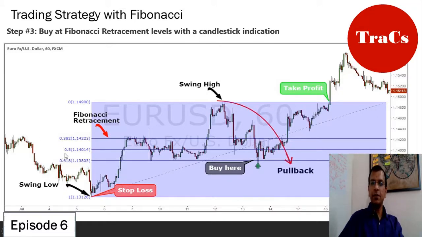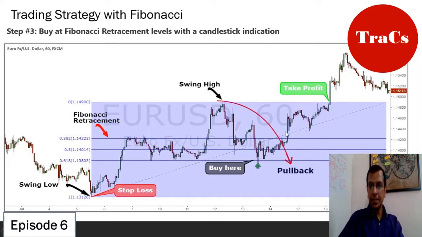Now 0.5 is not a Fibonacci ratio, but because of the significance of the value and the emotions which people connect to a 50% pullback after the bullish run, that's why 0.5 has been included for stock markets as a Fibonacci support level. Now, typically what you do is after the pullback has happened, at one of these Fibonacci levels, you will have a bullish candlestick formation.